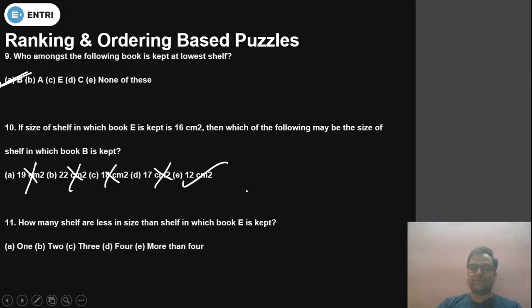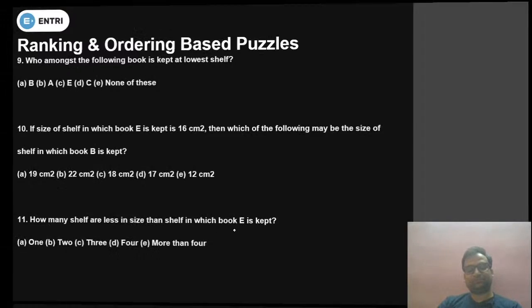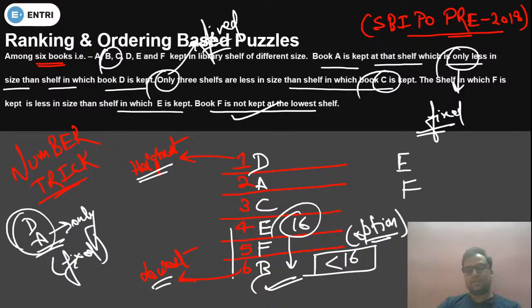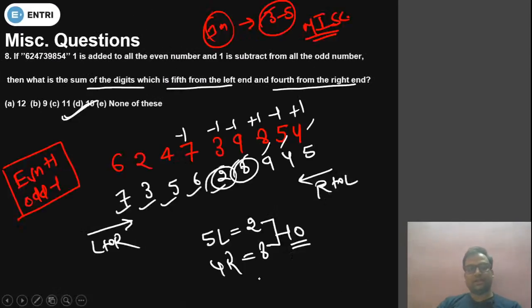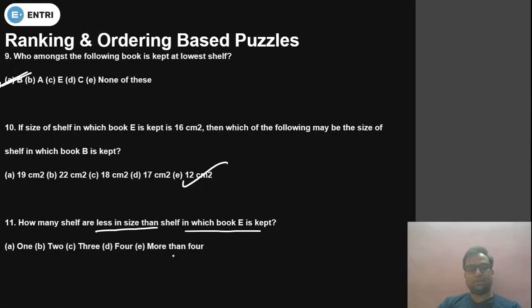Now last question 11. फटाफट आंसर बताओ 11 का आंसर. फटाफट आंसर बताओ. B. Okay. How many shelf are less than the shelf in which book E is kept? Okay. So how many less than book E is kept? 2. Okay. So the correct answer is I can say option number B.